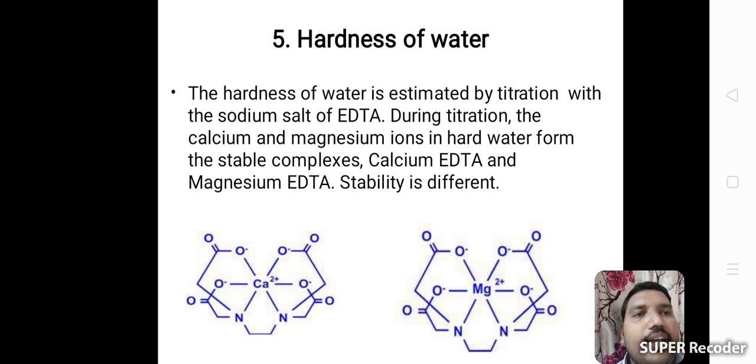During titration, the calcium and magnesium ions in hard water form stable complexes. Calcium EDTA and magnesium EDTA stability is different. EDTA combines with calcium, and EDTA also combines with magnesium. The stability of magnesium EDTA and calcium EDTA is different. That's why we easily identify the hardness present in a water sample.